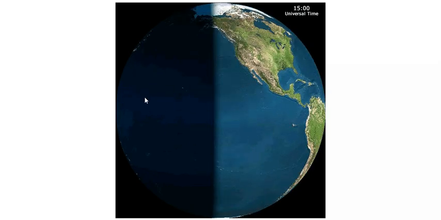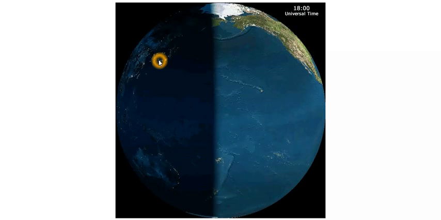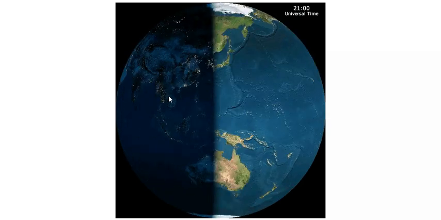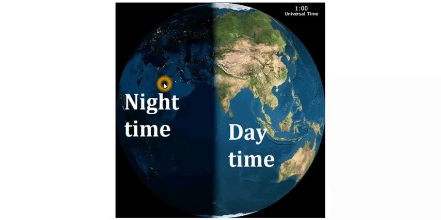Now imagine if we take one single time for the entire world. I'll show you one example. At this point of time, this is daytime in India, and here you can see Africa, where it is night, and this is the time in England, that is, the time at the 0 degree meridian. So if you follow one single time, the time along one particular longitude, then this would be the situation. The time is showing as 1, that is night, and that place is somewhere here.